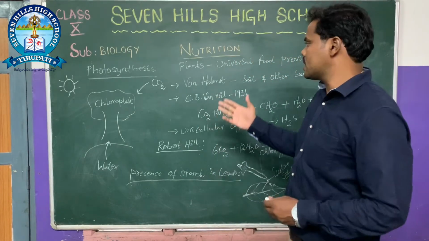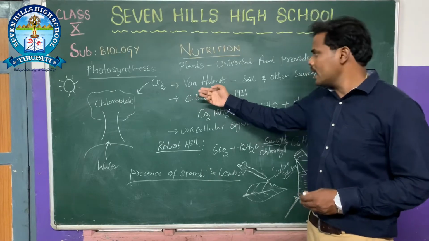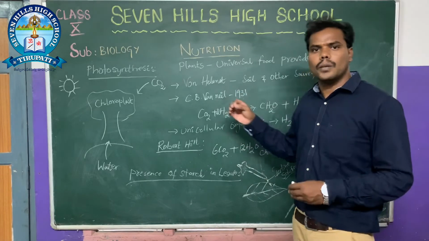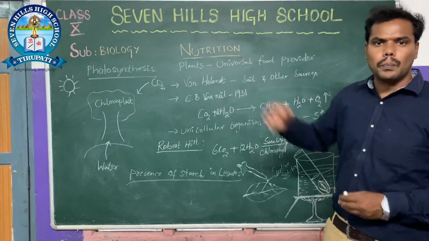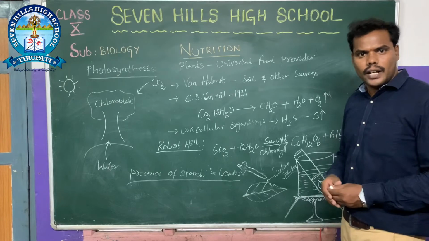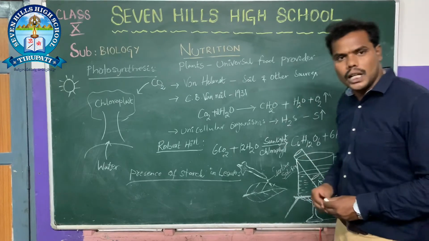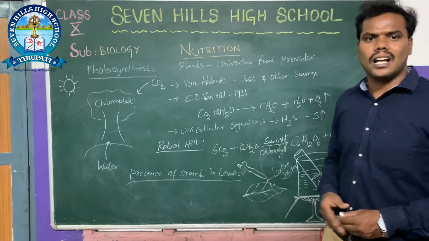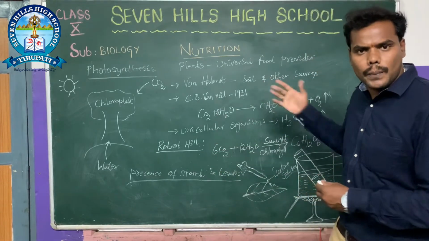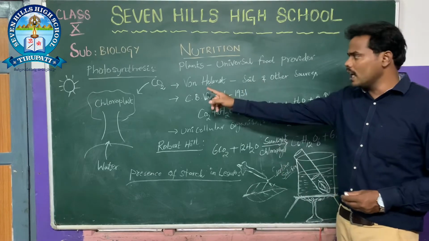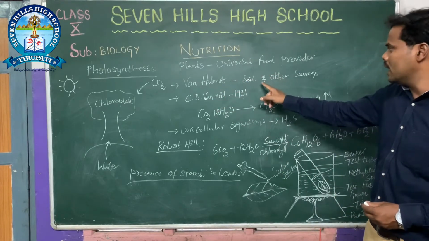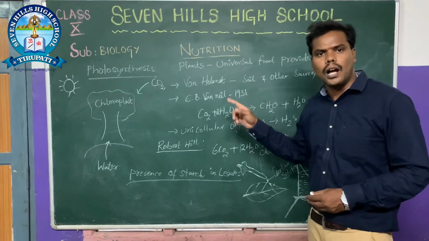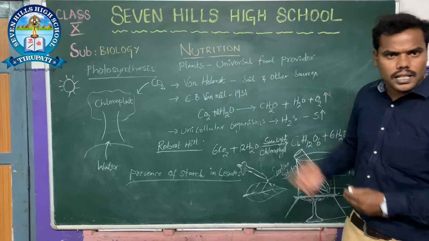In the early days, there was a scientist named Van Helmont who studied photosynthesis and started experiments on how plants prepare food material. He observed that all people believed that soil is the only source for the preparation of food material. But Van Helmont believed that not only soil, but also some other substances present in nature are helpful for photosynthesis.